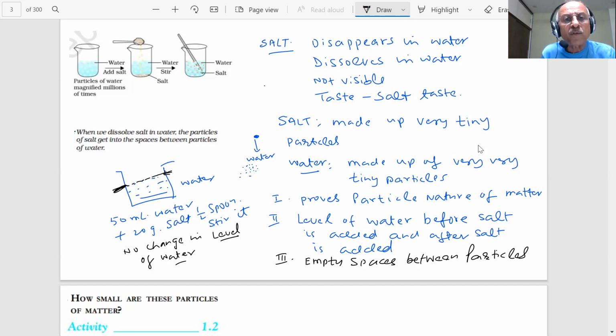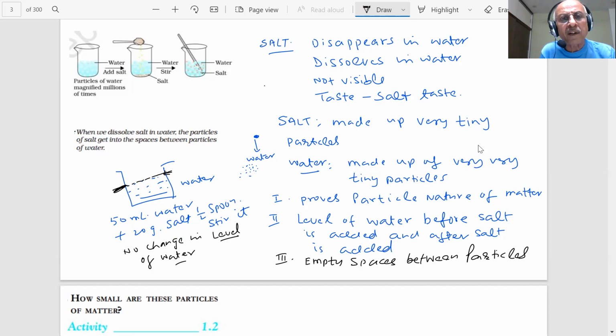What we try to say, students, for example, it is not possible to draw a correct picture because the size of the particle is very, very small. If I imagine a magnified image to explain this, I am assuming the particles are larger. Actually, they are very, very small, as you have seen.